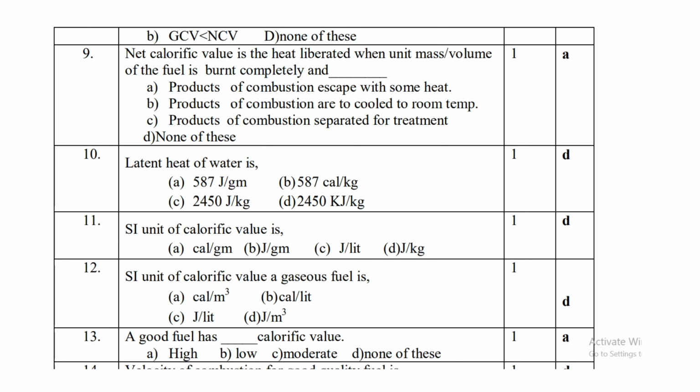Then, the SI unit of calorific value is joule per kg. It is the SI unit. The SI unit of calorific value for a gaseous fuel is joule per meter cube. The earlier unit is for solid and liquid fuels, and this unit is for gaseous fuel.